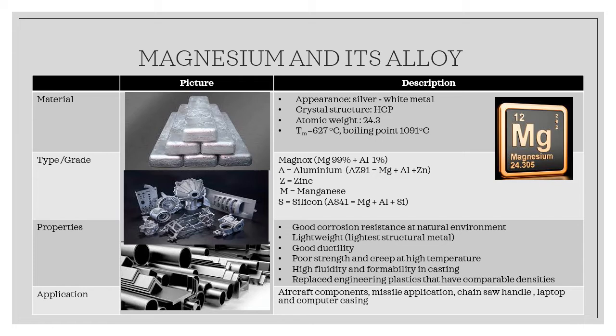It has good ductility, poor strength and creep at high temperature, high fluidity and formability, especially when it is used in casting process, and usually magnesium is used to replace most engineering plastic because it has comparable density but higher strength. Examples of magnesium application are aircraft components, missile applications, chainsaw handles, laptop and computer casings.